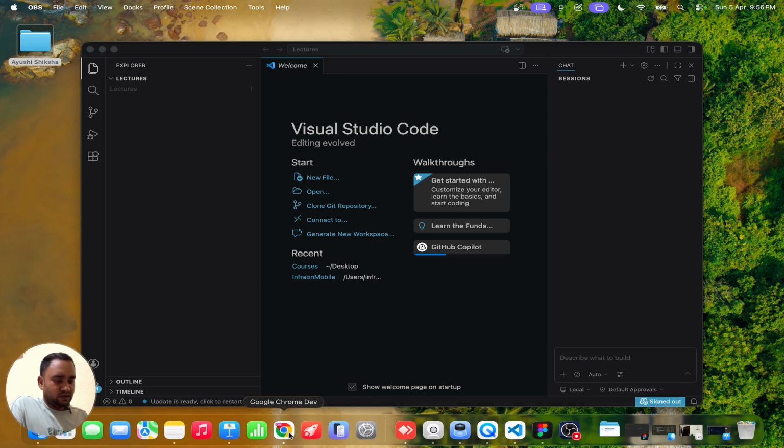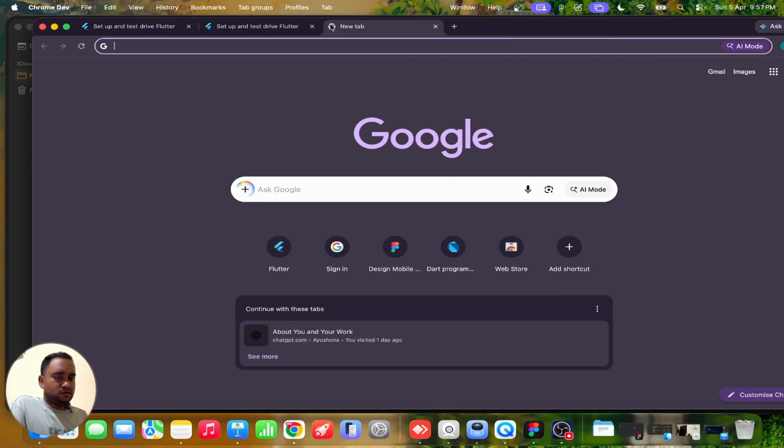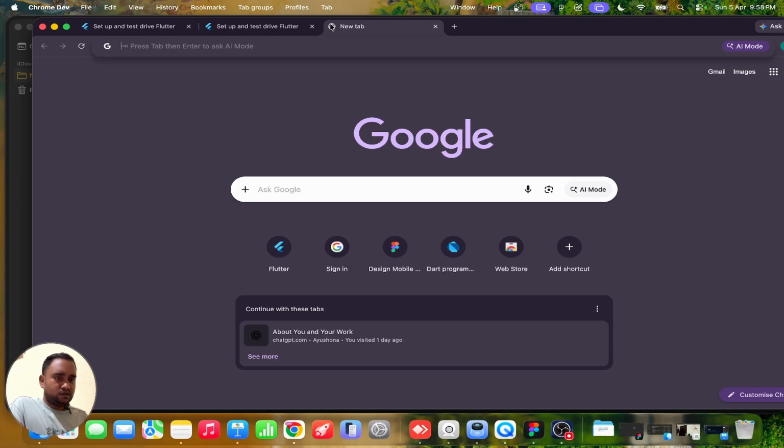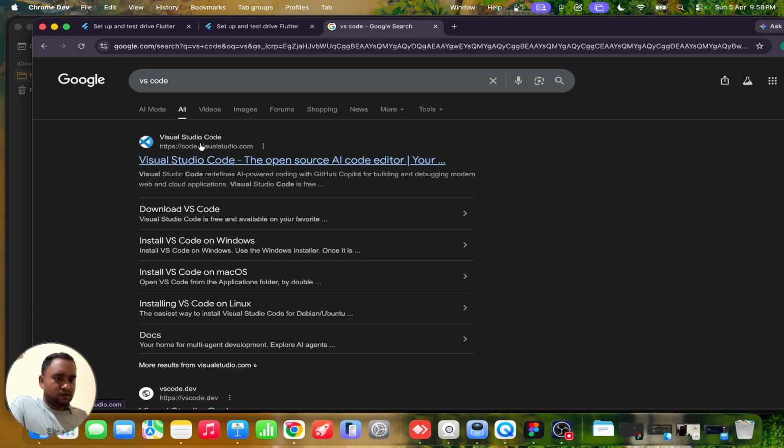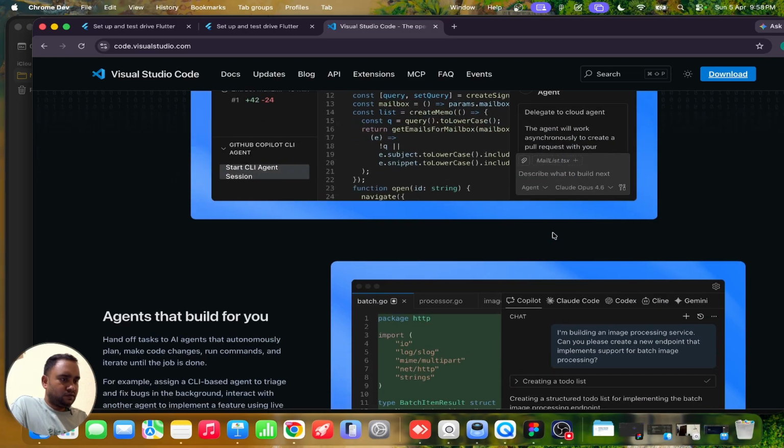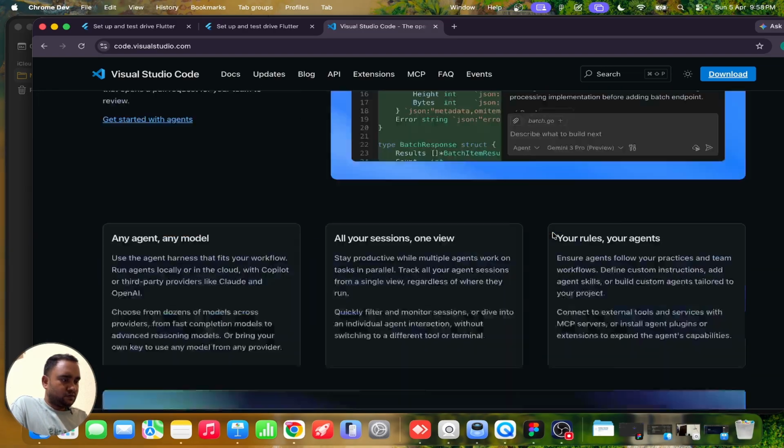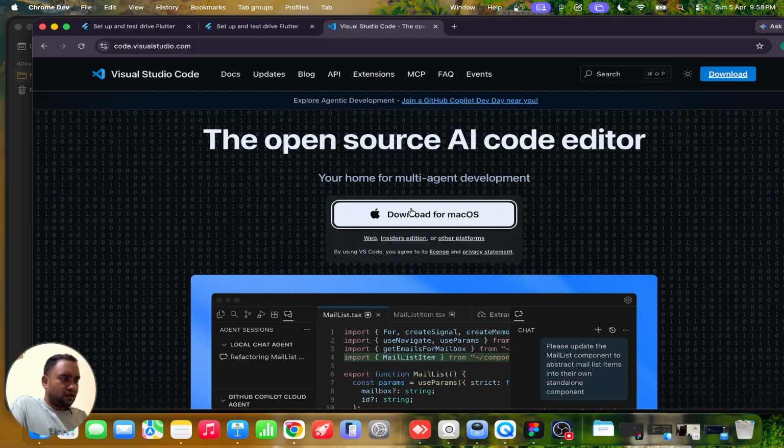Open any browser you want. First we need to install VS Code, so we'll search for VS Code on Chrome, and here is the official website for that. This is the interface for downloading VS Code. Here you just click; I have already downloaded it, so I will not install it again.